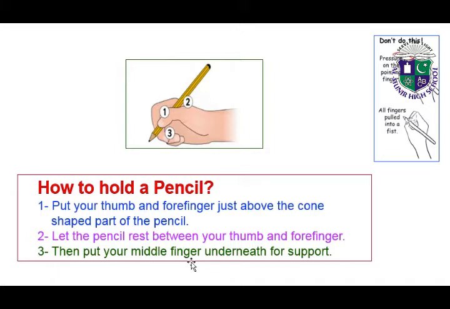Number 3, then put your middle finger underneath for support. In number 3 you can see, put your middle finger underneath for support. Okay, these two things you don't have to do. Number 1, pressure on the pointing finger, and all fingers pulled into a fist. This is not the right way to hold the pencil. So remember students, this is the right way to hold the pencil.